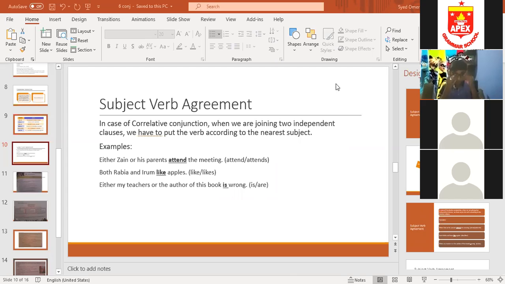Coordinating conjunctions are used to join two simple sentences, and they are single word connectors. Single word means one word, and I've told you how many coordinating conjunctions there are. How many are in number? How many are these in number, coordinating conjunctions? Fatma?